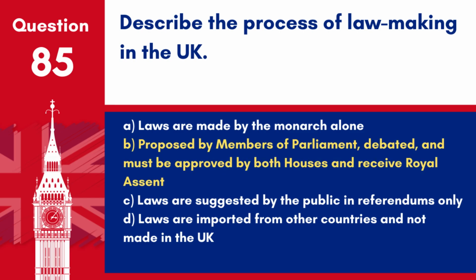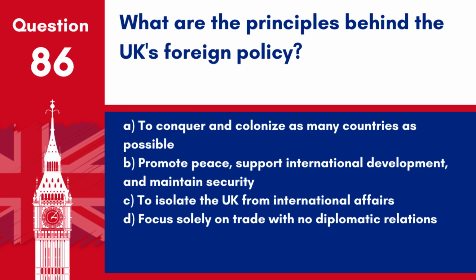Answer. B. Proposed by members of Parliament, debated, and must be approved by both houses and receive royal assent. This is the process through which laws are made in the UK, involving several stages of proposal, debate, and formal approval.